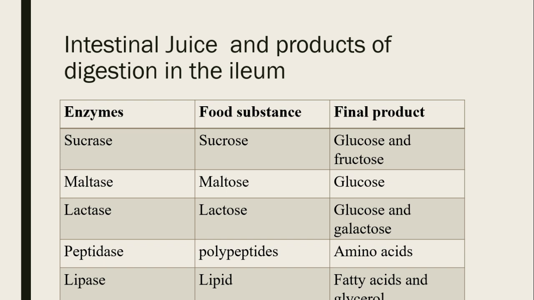The final products of lactose are glucose and galactose. Another one is peptidases. Peptidases act on polypeptides. The final product of polypeptides is amino acids. And the last one is lipase. Lipase acts on lipids. The final products of lipids are fatty acids and glycerol.